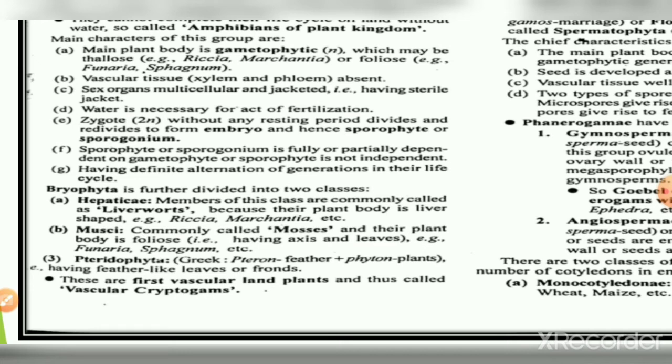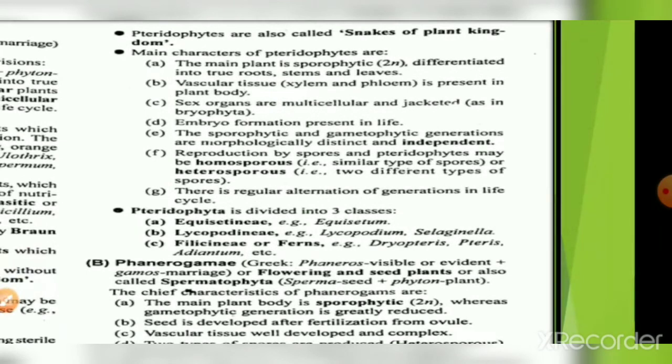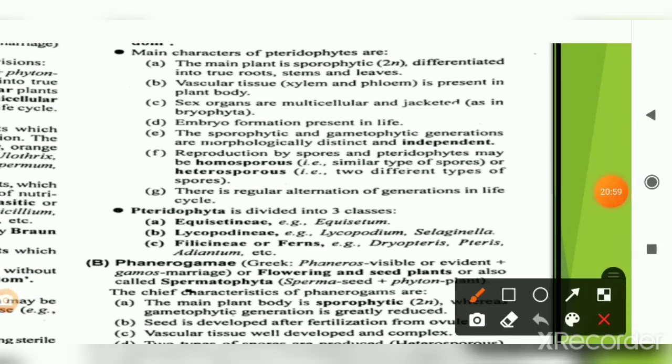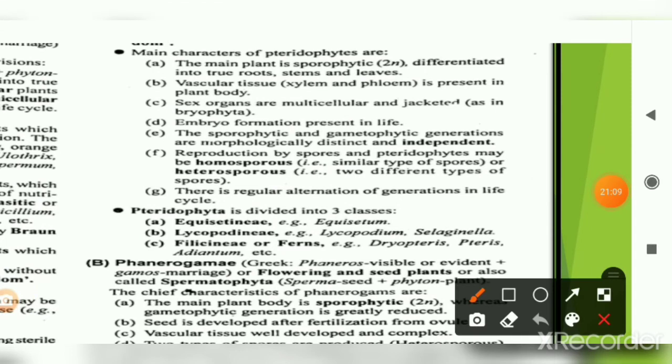Why is this known as the vascular cryptogams? Because in the previous group, the bryophyta, there is absence of the vascular tissue, but here there is presence of the vascular tissue. That's why this is known as the vascular cryptogams. Otherwise they are known as the first vascular land plants, because of the presence of the xylem and phloem in this case, and they are known as the snake of the plant kingdom. So the bryophytes are the amphibians of the plant kingdom, but pteridophyta are the snake of the plant kingdom.